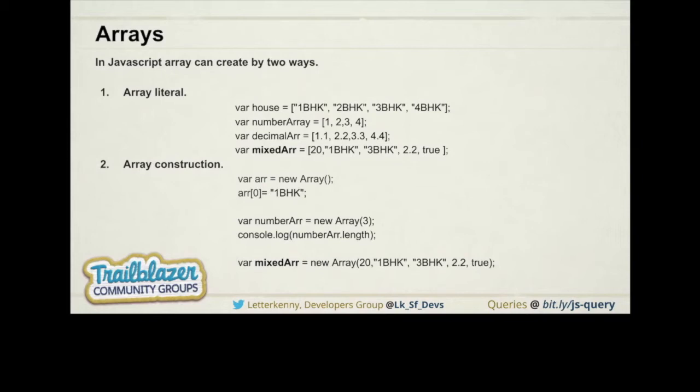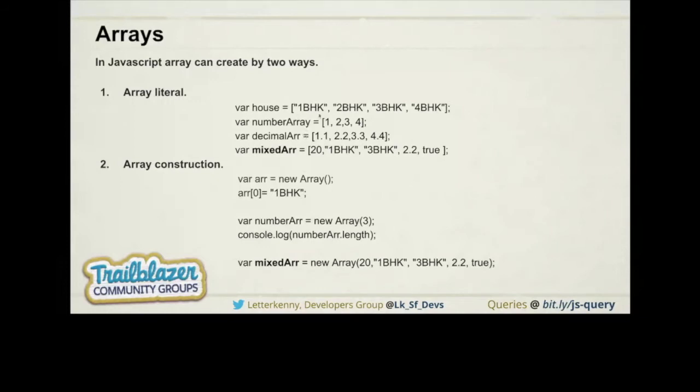That is the example that I gave you, where we have a house array in which we have different properties, and we have a number array. If we are directly creating by the brackets, it will be known as an array literal. So I created a string array, a number array, and a decimal array. These are different data type arrays.